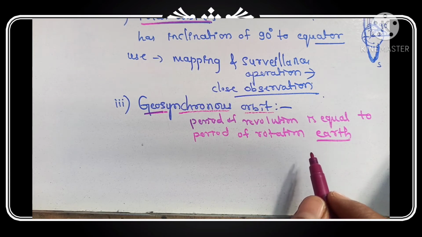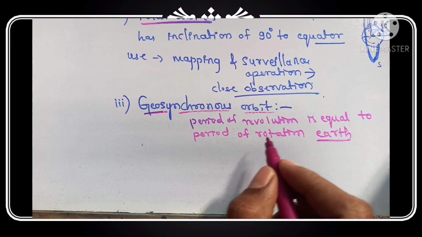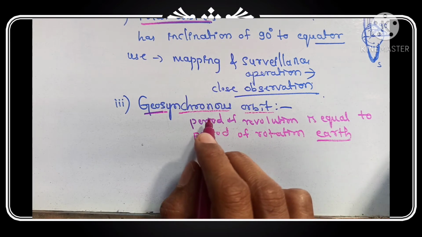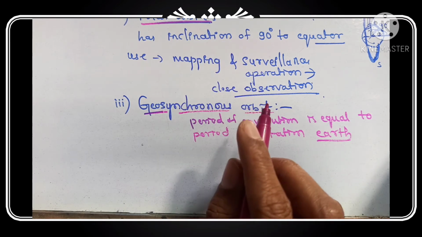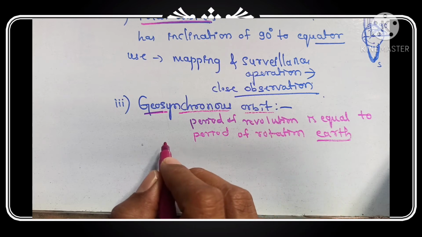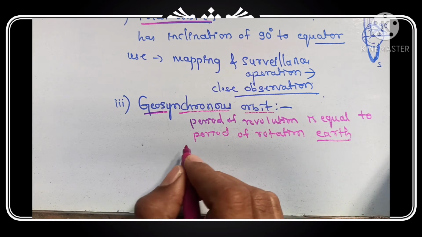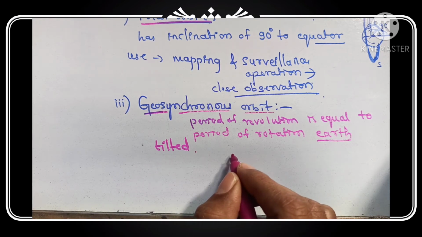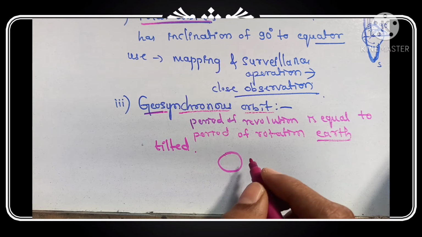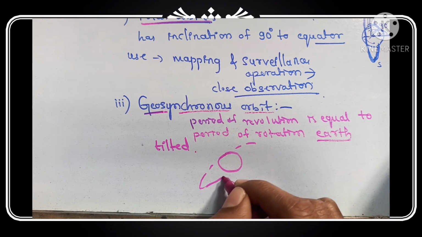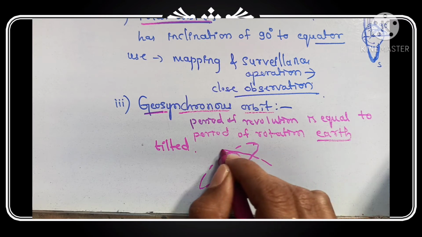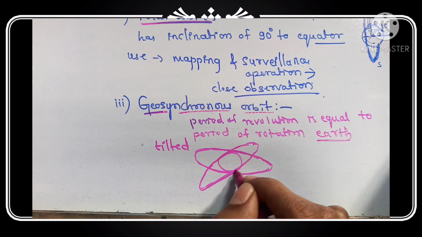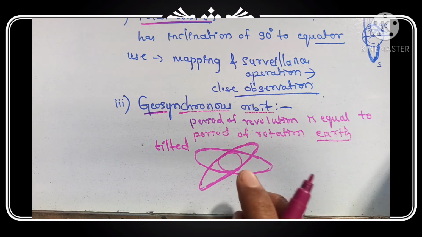What is the value of one rotation of the earth? It's 24 hours. One day means 24 hours, which is nearly equal to this geosynchronous orbital period. But it is not a rotating equatorial orbit, it rotates in a tilted form. Tilted form means if this one is the earth, and the satellite is moving like this and also it is tilted, it looks like this, the satellite moving in these orbits. So this is the tilted form.